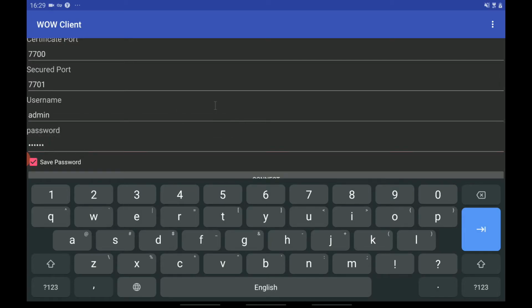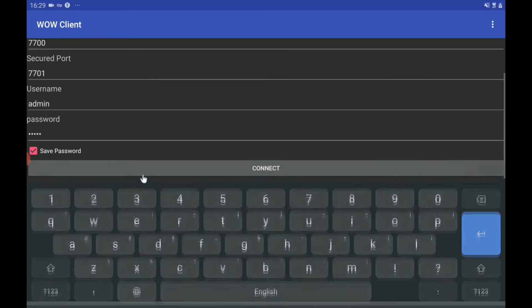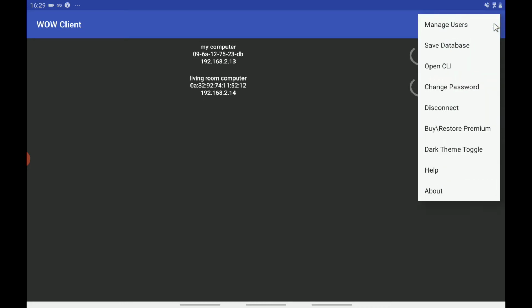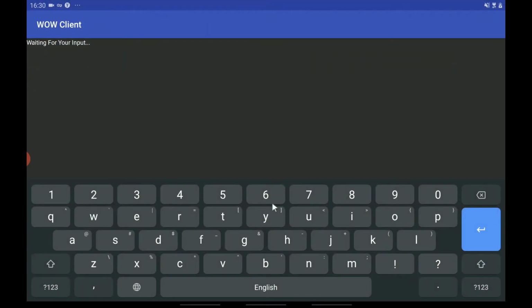It is recommended to delete the admin user and create your own admin with a different username and password due to security reasons. You can control the server using a CLI interface by pressing the three dots menu and pressing Open CLI. Here you can enter CLI commands. You can find all of the CLI commands on the website.